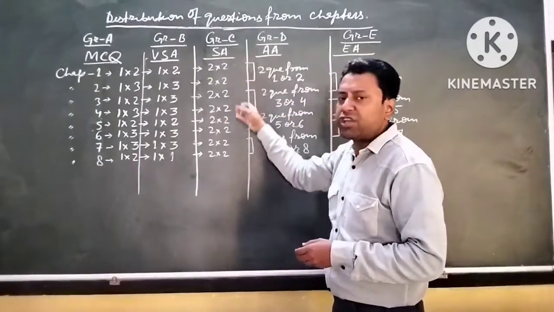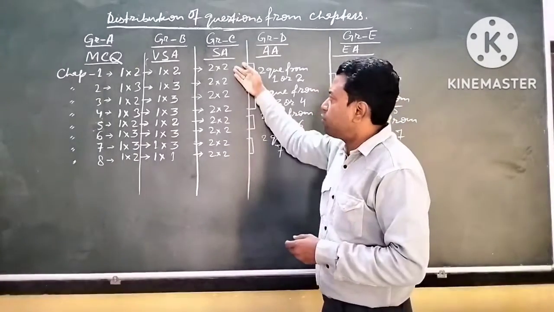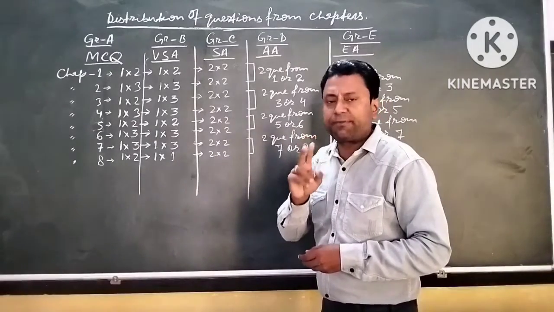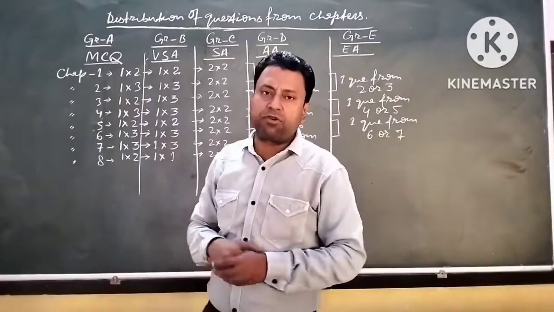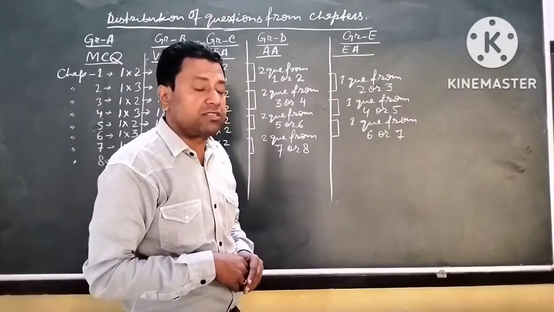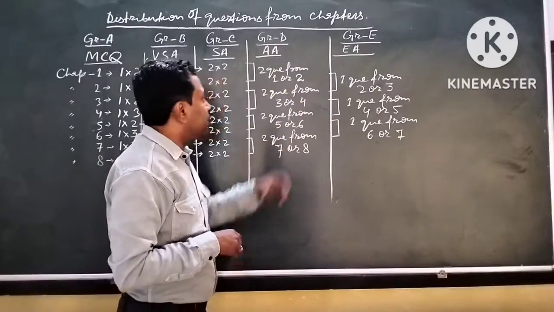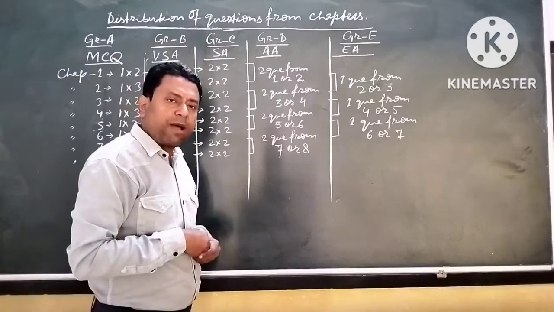Okay, so from each chapter 2 questions will be asked, and each question will carry 2 marks. From group 1 to 8, from each chapter 2 questions will come. Out of these 16 you have to attempt only 11 questions, and each question will carry 2 marks. If we talk about group D, that is analytical answer, each question will carry 4 marks, as I have told